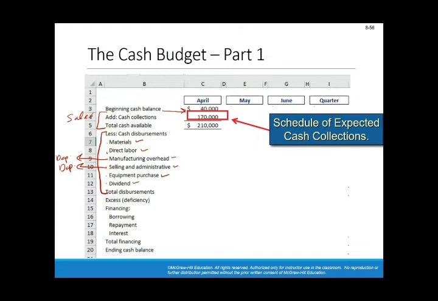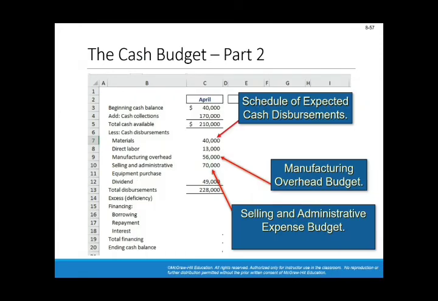So the starting point is cash collections, $170,000 on top of the existing $40,000. The total available cash is $210,000. Then from the direct material budget, we know that we will be paying $40,000. From the direct labor, we will be paying $13,000. From the manufacturing overhead, we'll be paying $56,000. Here we remove the cash component. And from the selling and admin expenses, we'll be paying the $70,000.